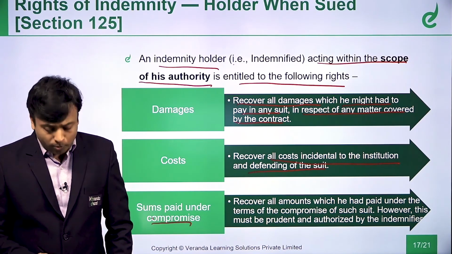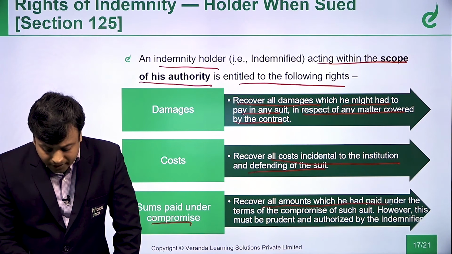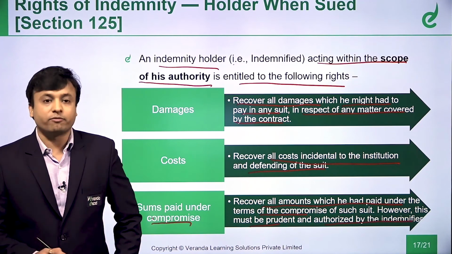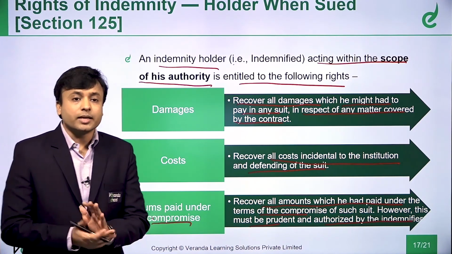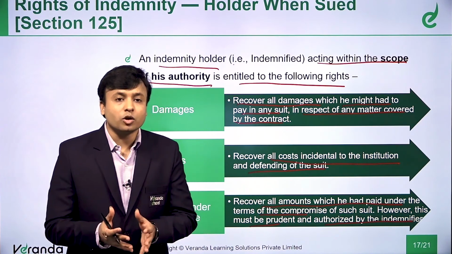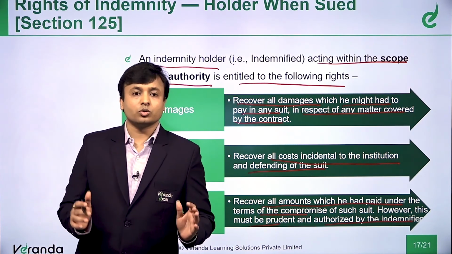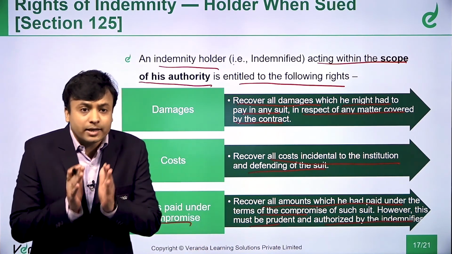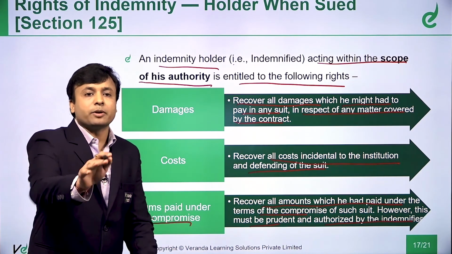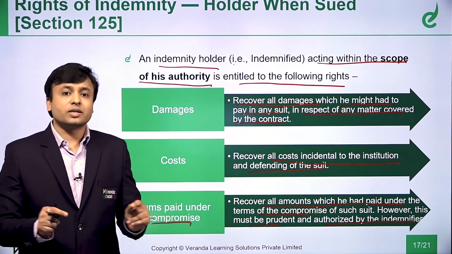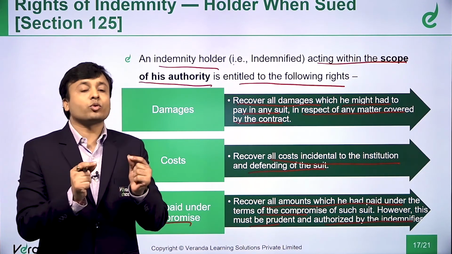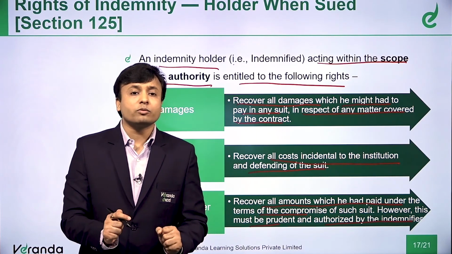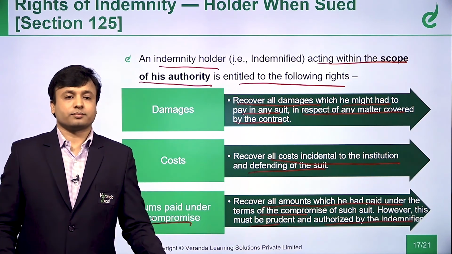And sums paid under compromise: recover all amounts which he had paid under the terms of the compromise of such suit. However, this must be prudent and authorized by the indemnifier. So, this is the advantage of this contract of indemnity. Tomorrow if something goes wrong and provided I have acted within my scope of authority, then I am entitled to these things from whom? From this indemnifier. Boss, because of this loss, if there is some damages which I have to pay, some cost which I have to incur, or some amount which I have to pay under compromise, then all this I will recover from whom? From the indemnifier.